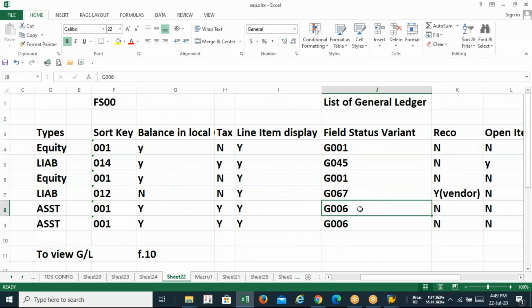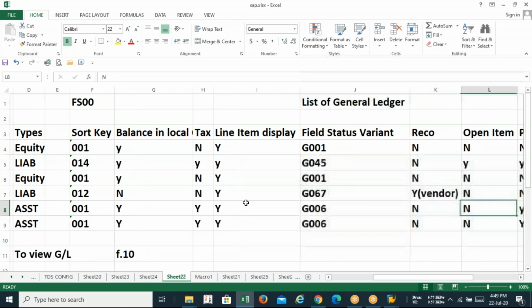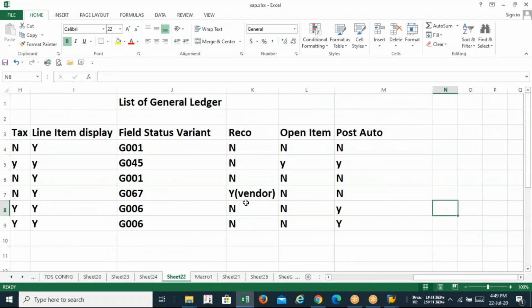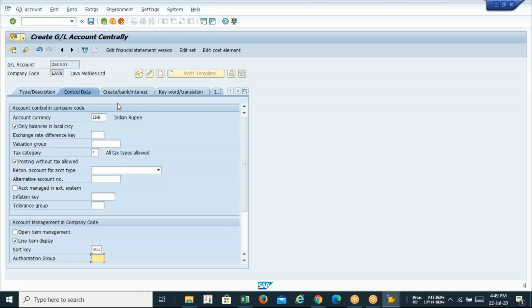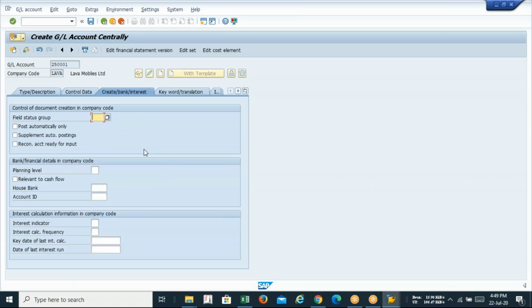Field status G006. Line item, tax, all are okay. And post automatically, okay. So G06 for the material account.